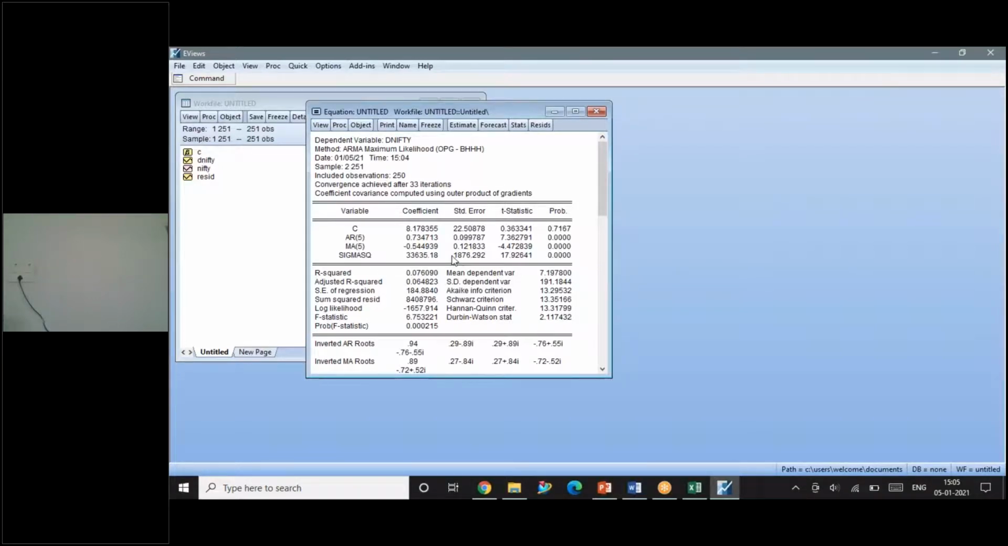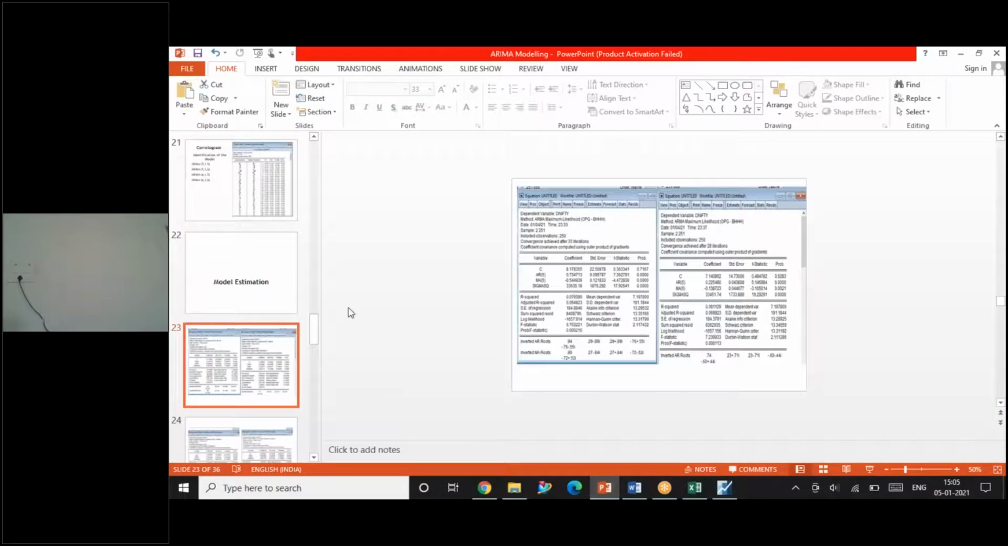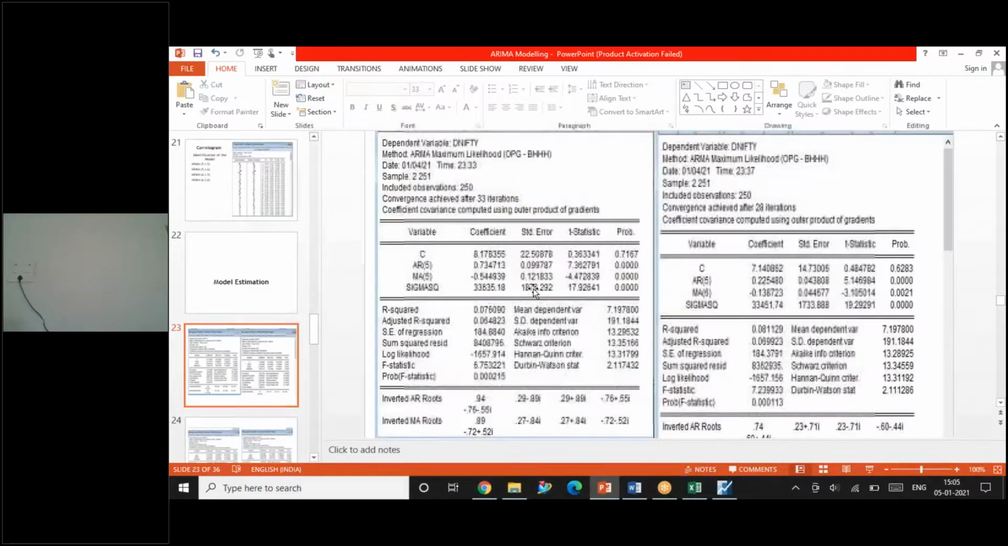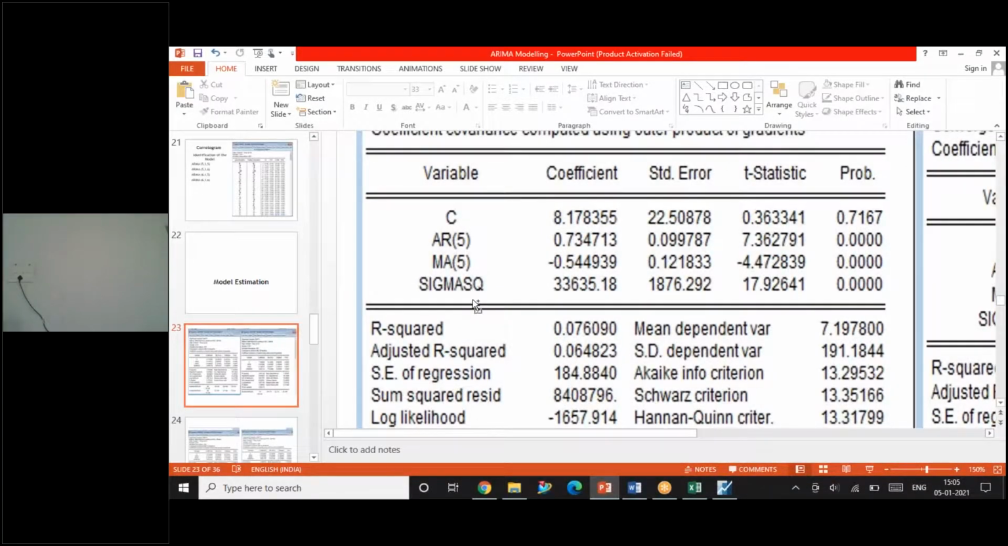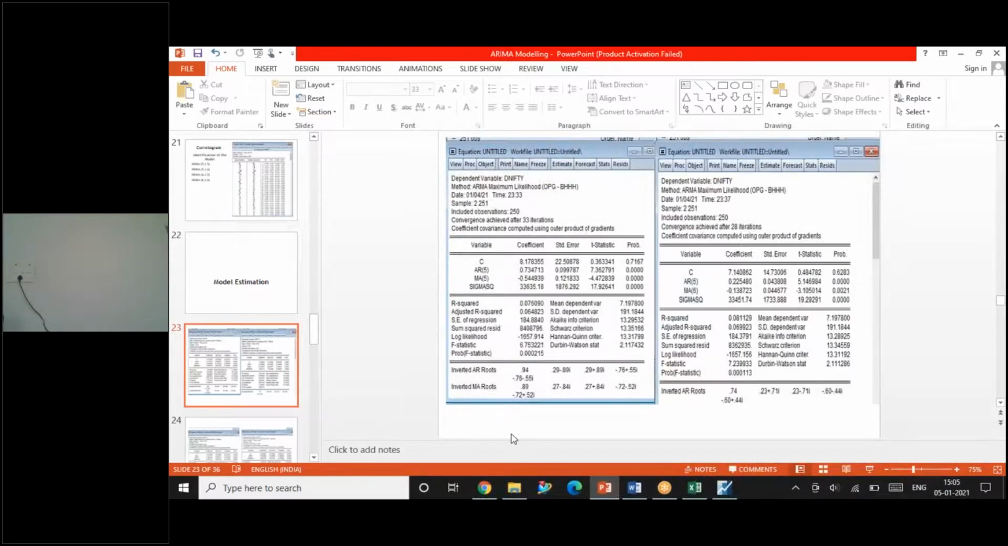Okay, so this is one result that is also displayed here in my PPT. Hopefully, you can see AR5 and MA5, for which I've given the results here. Can you see this? Yes, ma'am, it is visible. AR5 and MA5 results are given here.